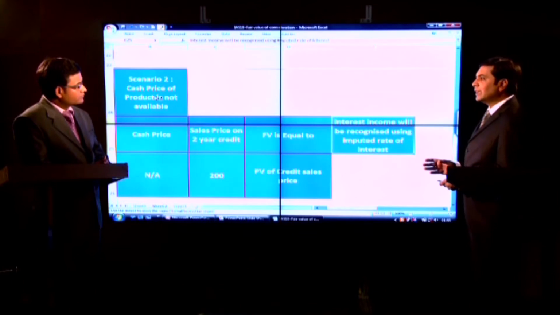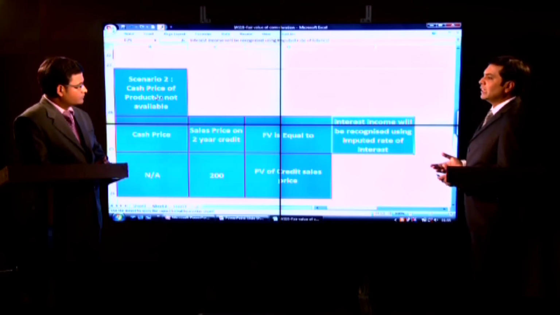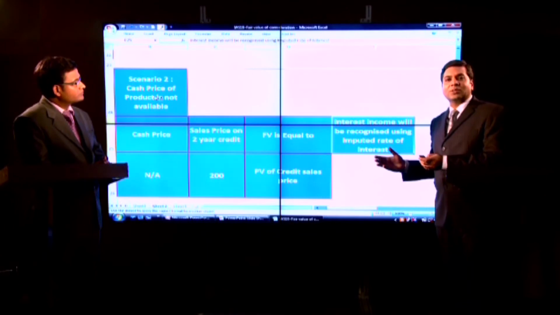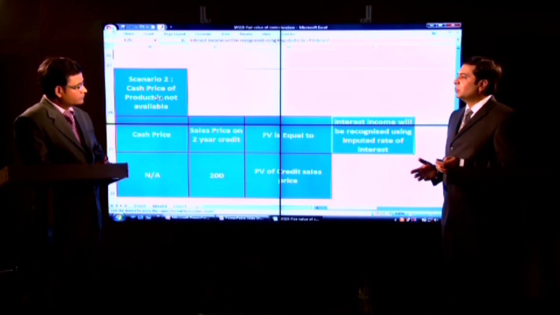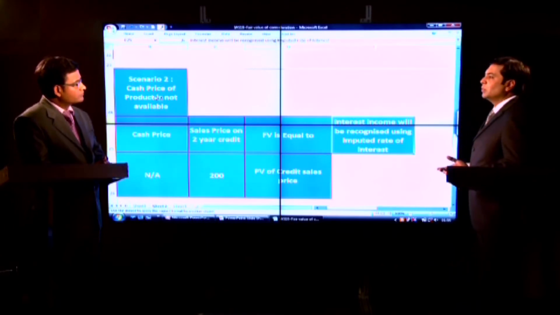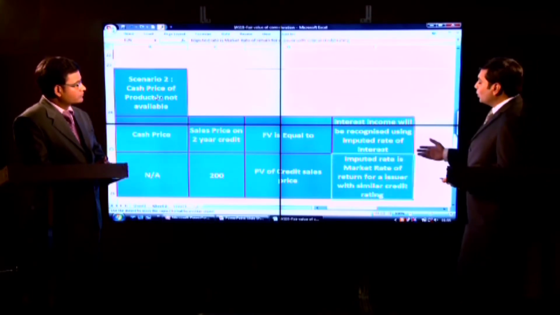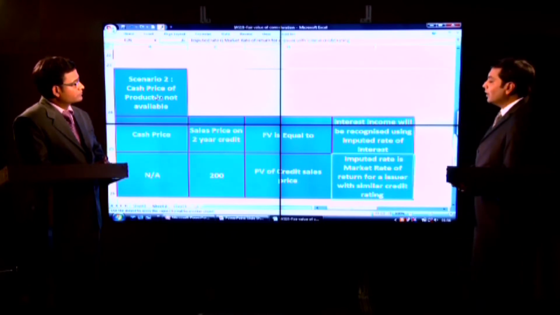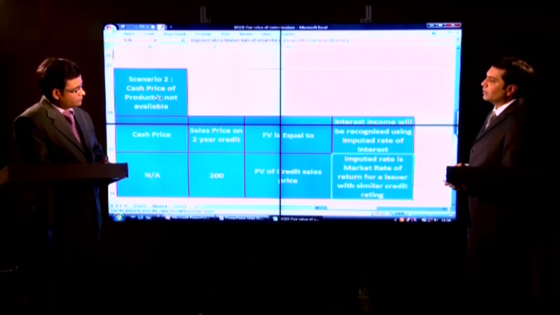But in this case, the source of the imputed rate changes. In the former case, it was the discount rate at which the transaction price's present value is equal to the cash price. But here the source changes because cash price is not available, and the imputed rate is the market rate of return for an issuer with a similar credit rating.